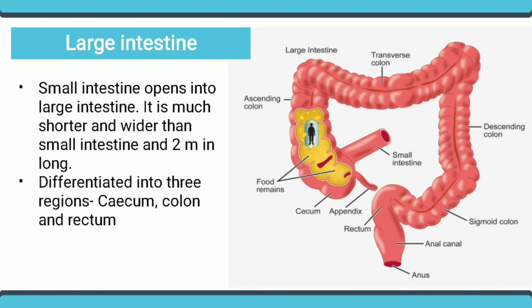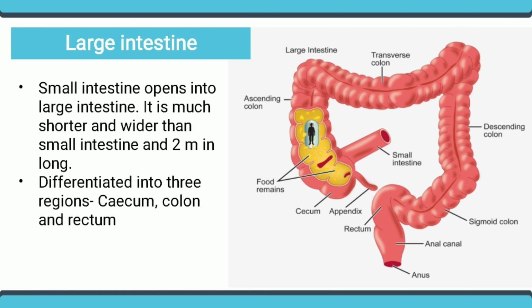Large intestine. The small intestine opens into the large intestine. It is much shorter and wider than the small intestine, and 2 meters long. It is differentiated into three regions: cecum, colon, and rectum. In the picture we observe that the cecum is very small and pouch-like. A blind finger-like projection arising from the cecum is known as the vermiform appendix, which is a functionless organ in humans, so it is known as a vestigial organ.